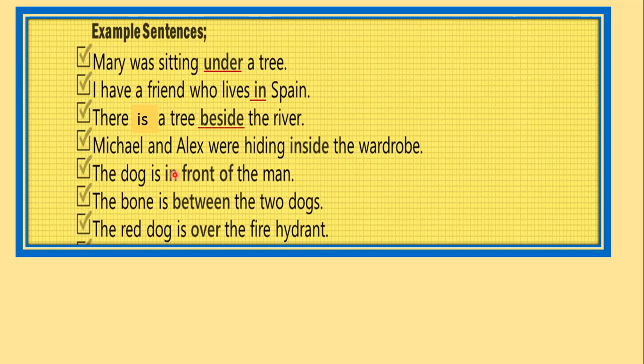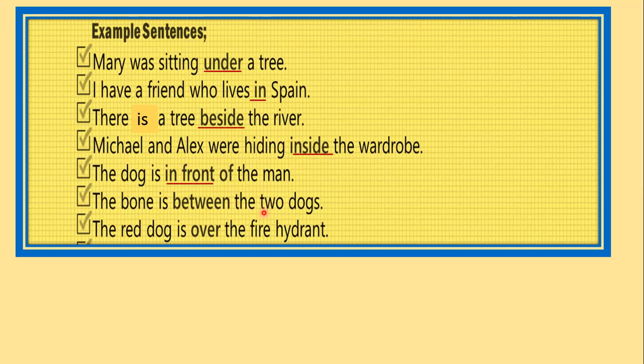Look at the fourth one. Michael and Alex were hiding inside the wardrobe. So Michael and Alex are two children, and actually they are playing hide and seek. And where are they hiding? They're hiding inside the wardrobe. The dog is in front of the man. So where is the dog? The dog is in front of the man.